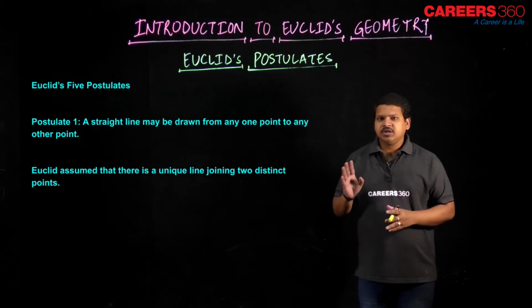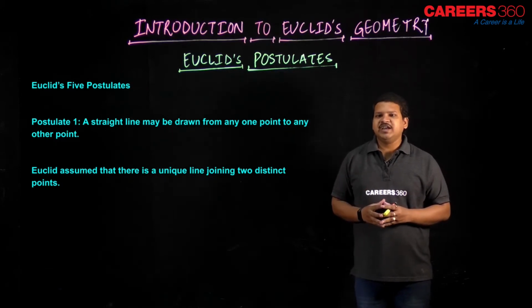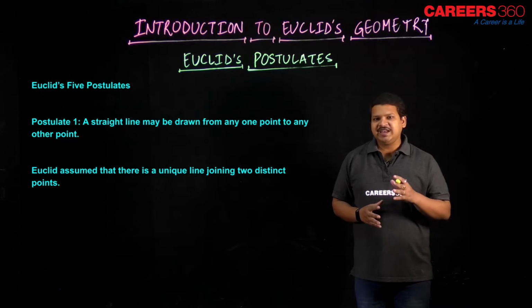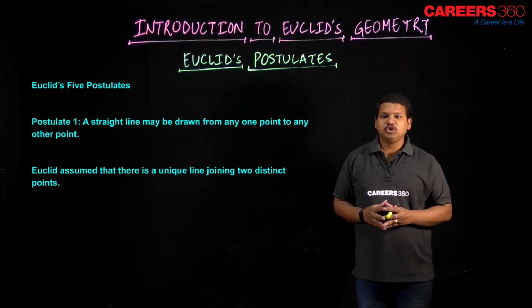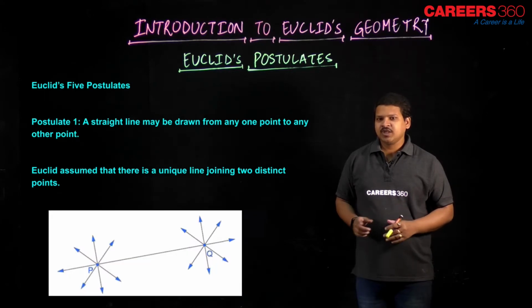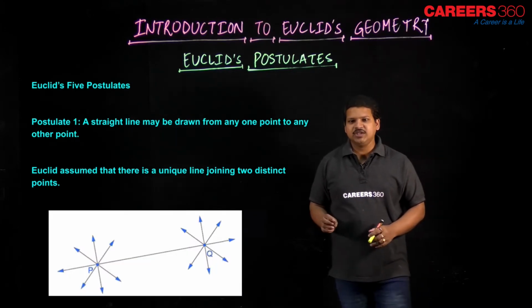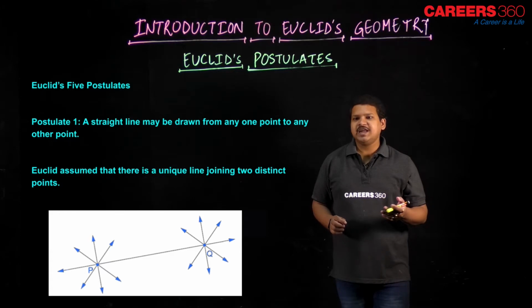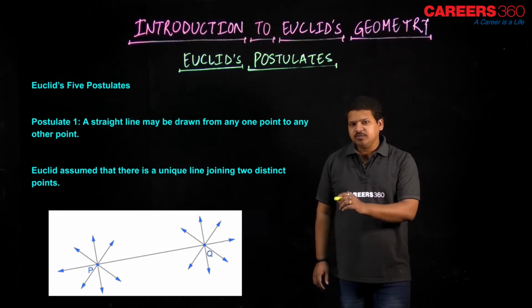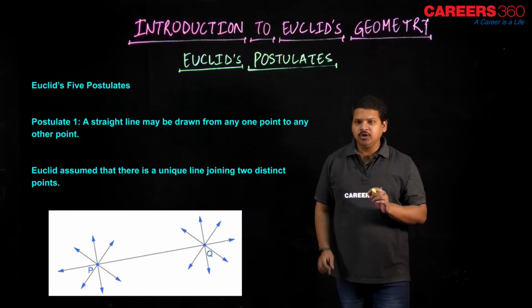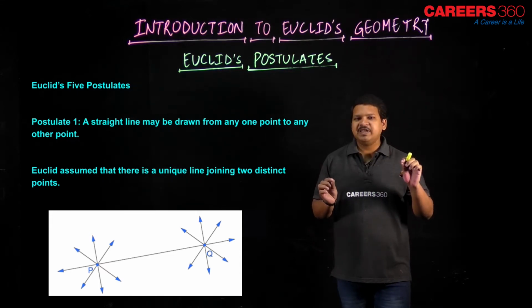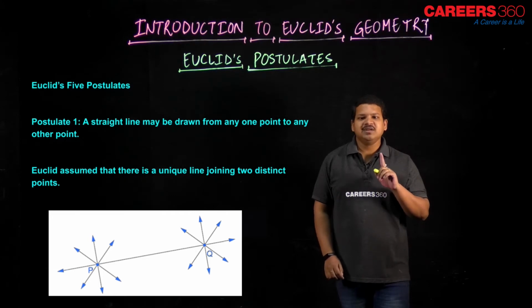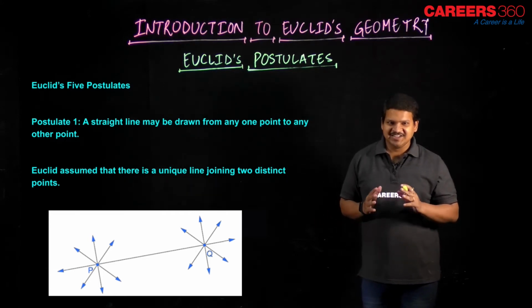Euclid gave 5 postulates. The first one is: a straight line may be drawn from any point to any other point. Euclid assumed that there is a unique line joining two distinct points. Let's see the illustration of this postulate. As you can see, we have 2 points P and Q. From P, infinitely many lines can be drawn, and similarly from Q, but between P and Q only one unique line can be drawn. I hope it is clear to you.